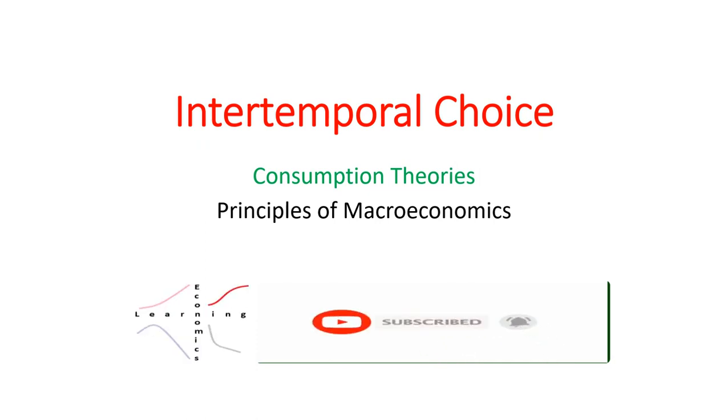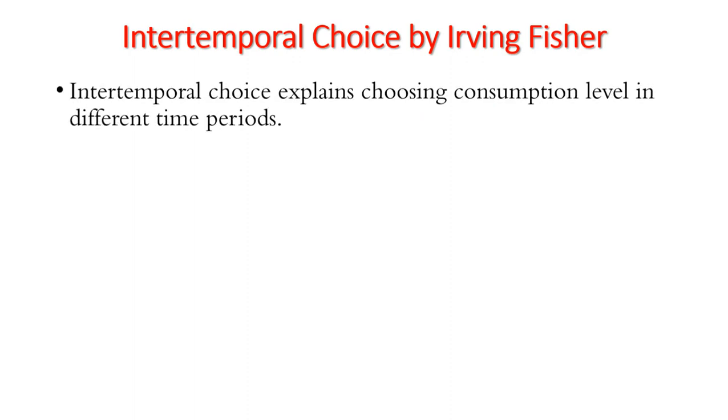Students, intertemporal choice by Irving Fisher explains choosing consumption level in different time periods. That is, how much to consume today and how much to save to support tomorrow's consumption. We believe that households live over multiple time periods and they can borrow and lend.